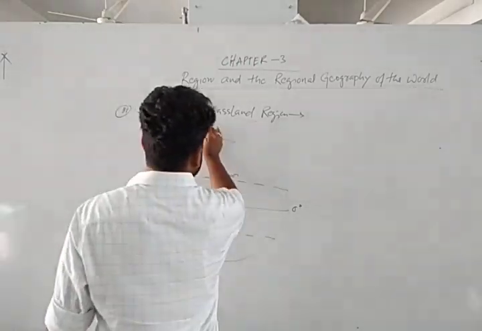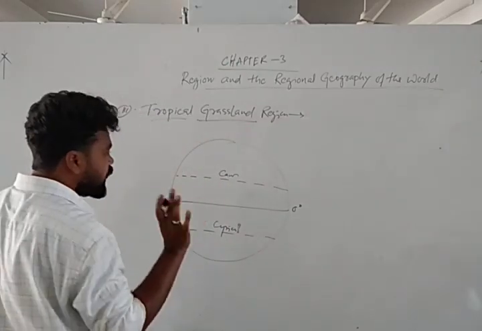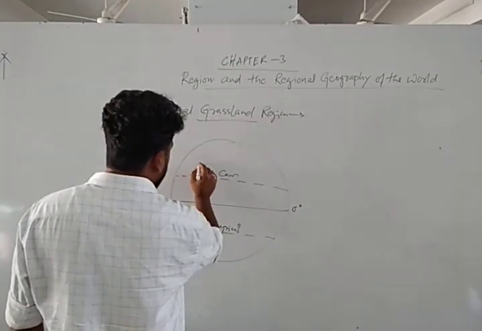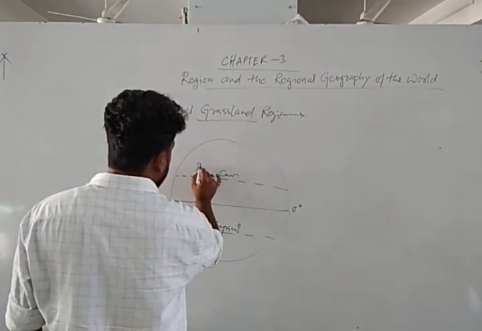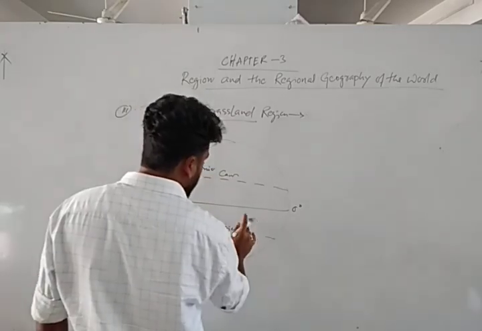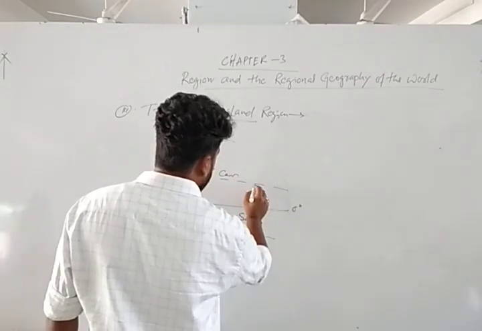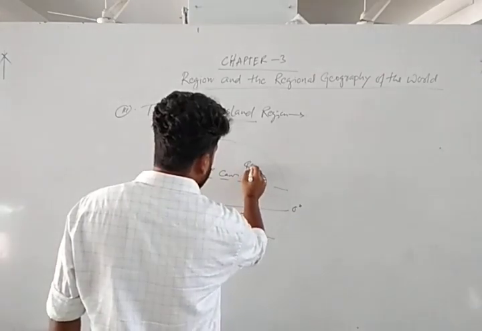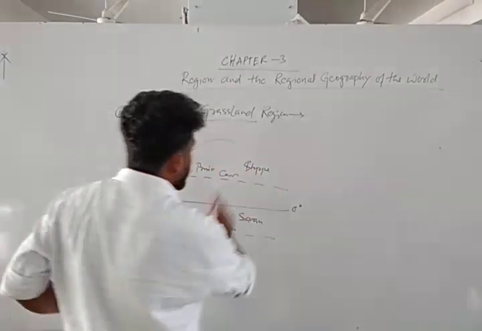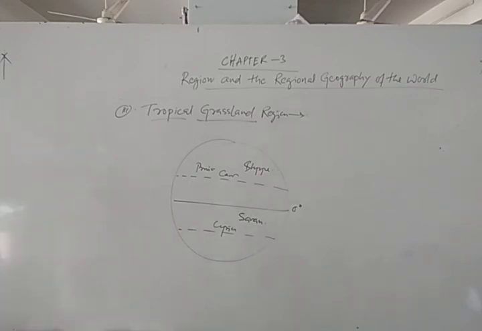In this grassland region, it is generally divided into three parts mainly. In North America, we find prairie. In Africa, we find savanna, and in Asia, we find steppe. So these are generally the main types of grassland.